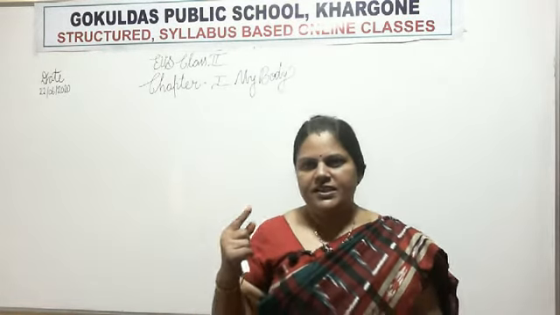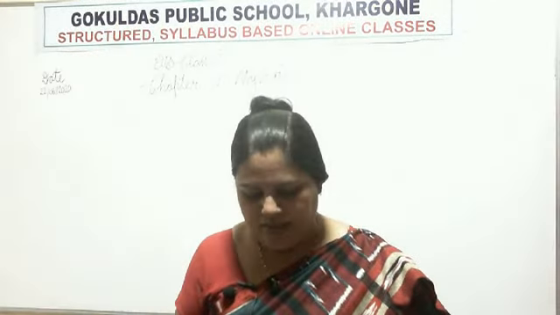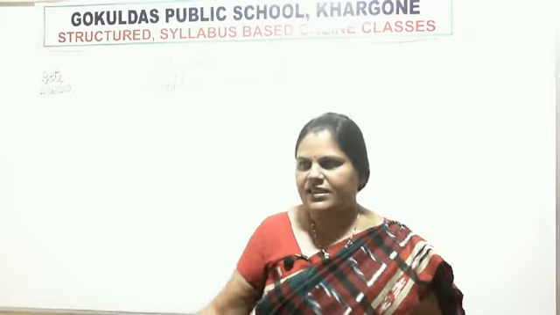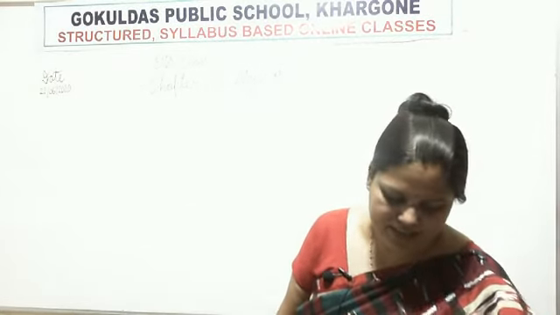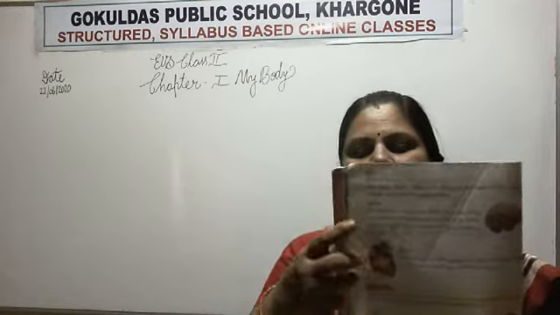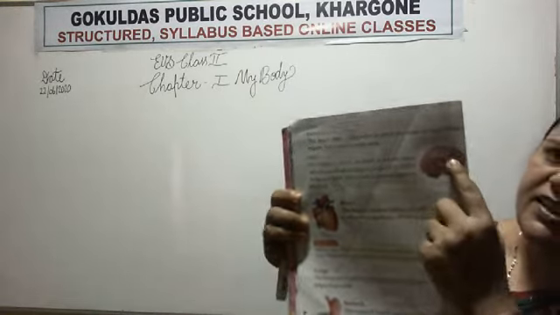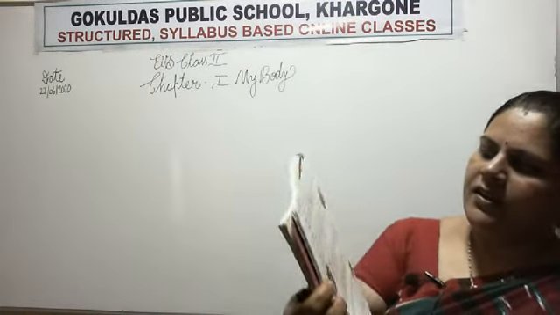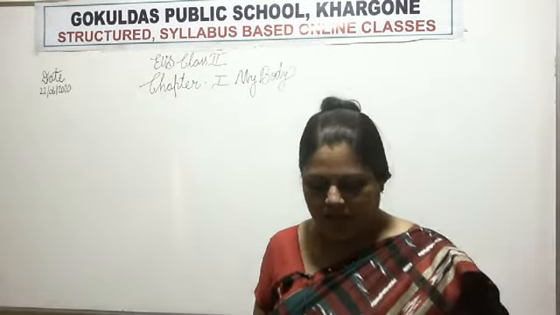You are able to see the eyes, but you cannot see what is inside your brain. Internal organ means the organs which you cannot see nicely. First we will learn about the brain. See my dear students, this is the picture of your brain. Now I am going to read what is written in your book about the brain.